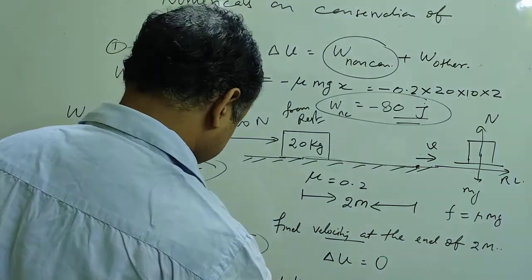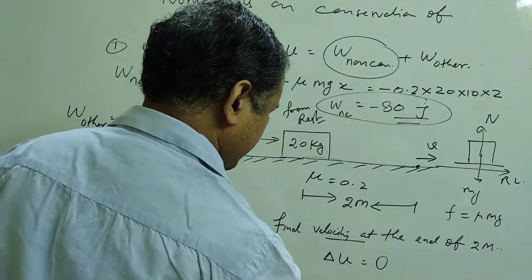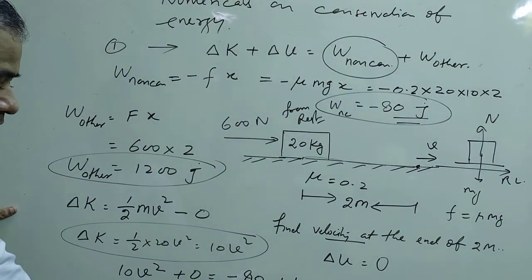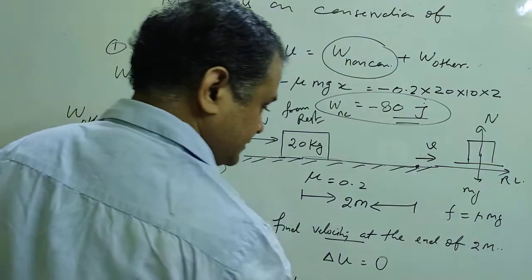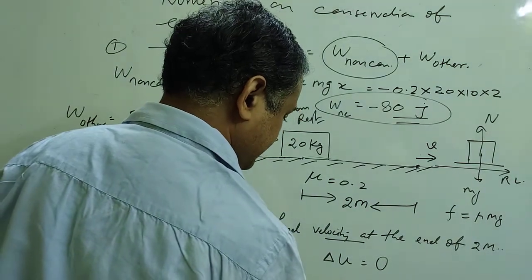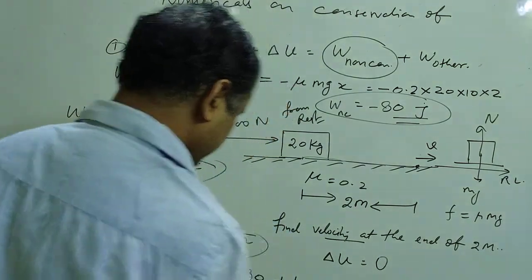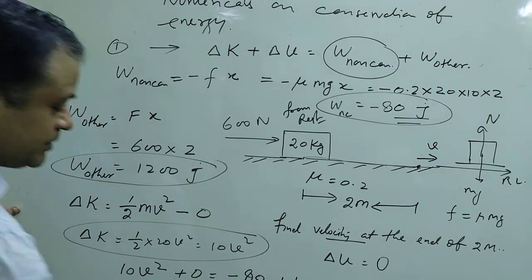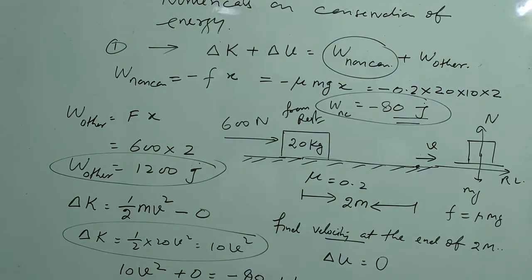So what do we get, children? 10 V square is equal to 1120, since 1200 minus 80 is 1120. So V square is equal to 112. That means V is equal to root 112 meter per second. So this is a question where we consider conservative force, non-conservative force and other forces.